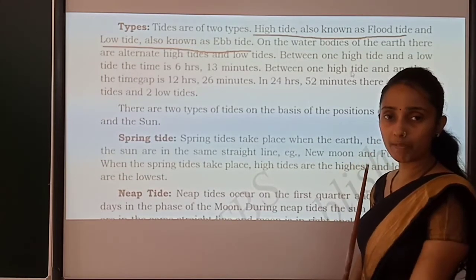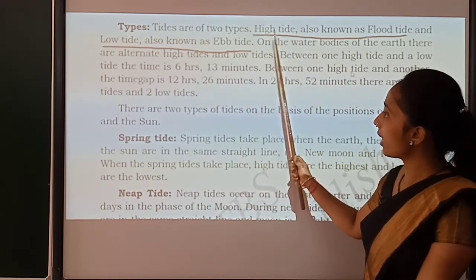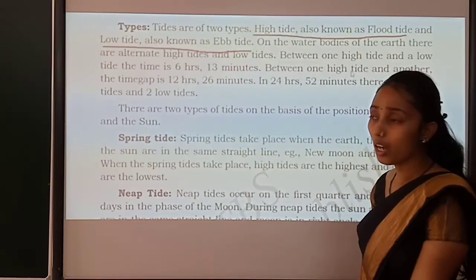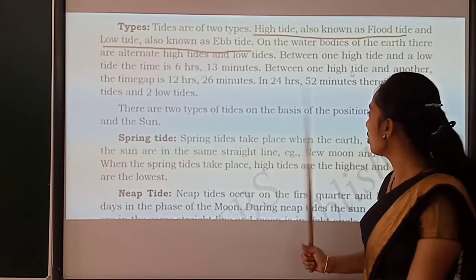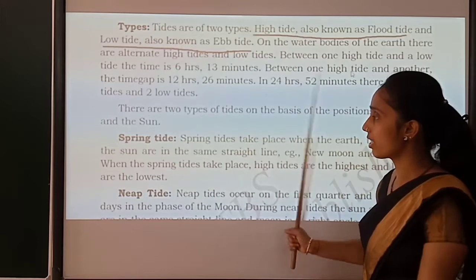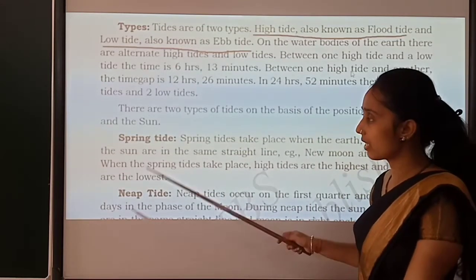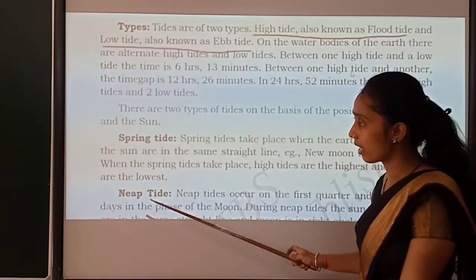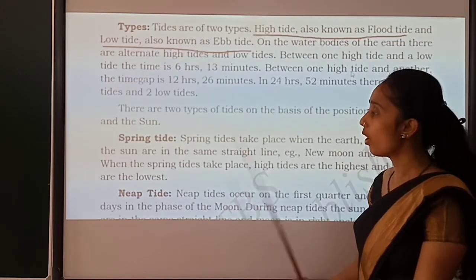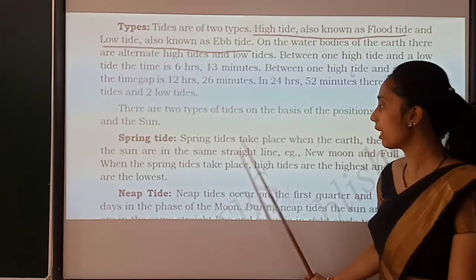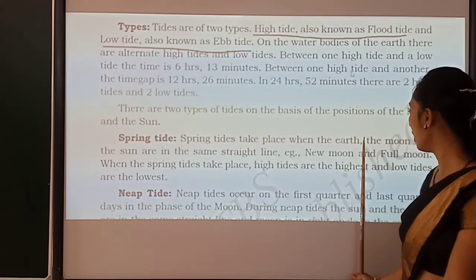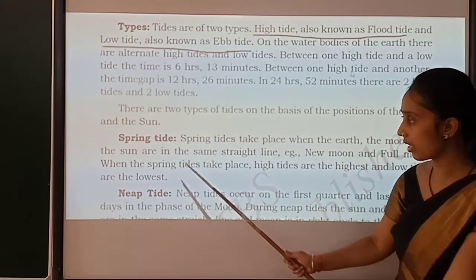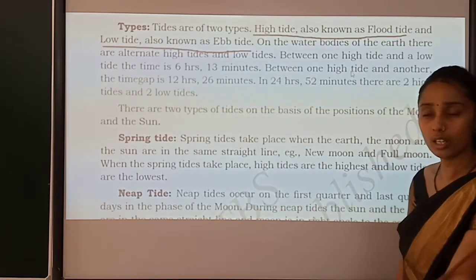Totally we will refer to 2 types, that is high tide and low tide. And even on the basis of the position of the moon and sun, it is again classified as spring tide and neap tide. What do you mean by spring tide? Spring tide takes place when the earth and the moon are in the same straight line.